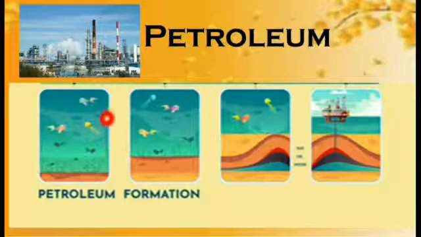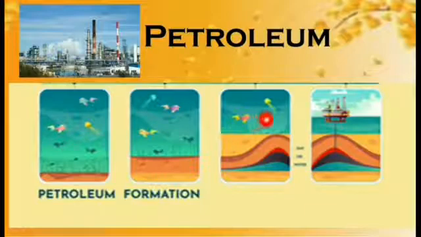Here you see, millions and millions of years ago, the dead remains in the sea as well as in water bodies, like algae and other creatures, went under anaerobic respiration. That means in the absence of air, they died. And finally, they were converted into other products like gases, oil, and water.